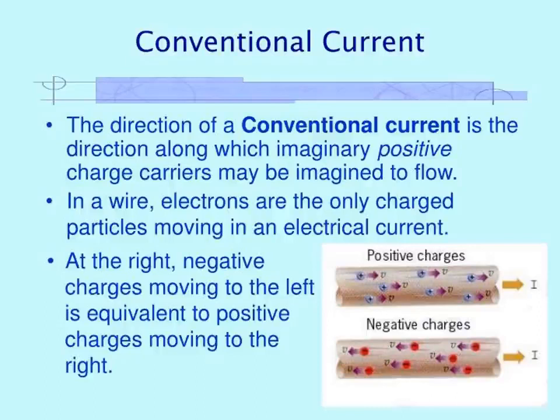Hence, the charges flow between the clouds and the ground. In a wire, electrons are the only charged particles moving in the electrical circuit. So, negative charges moving to the left is equal to positive charges moving to the right. In this way, conventional current is produced.